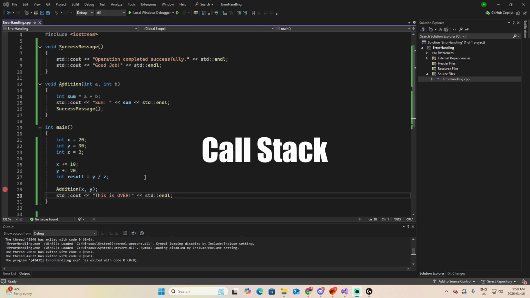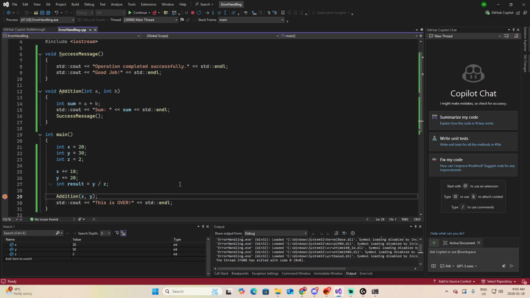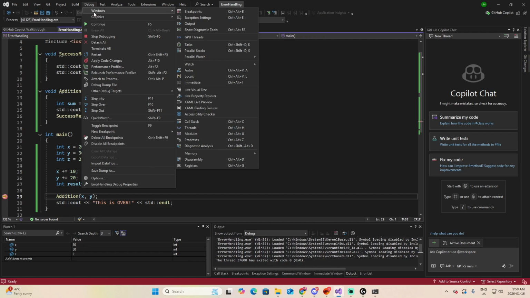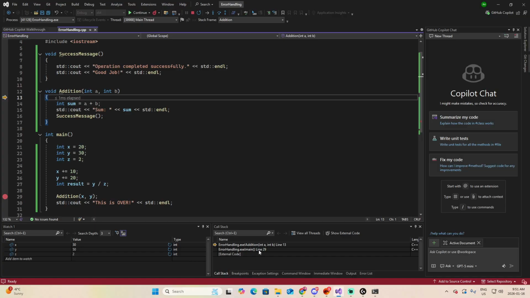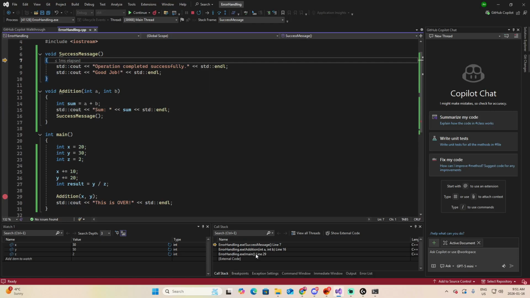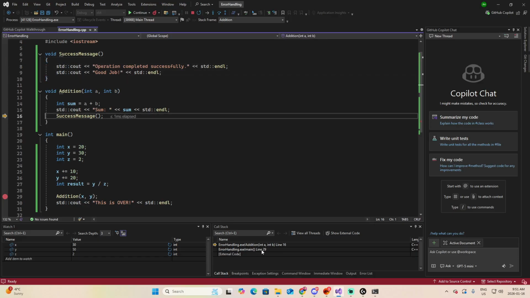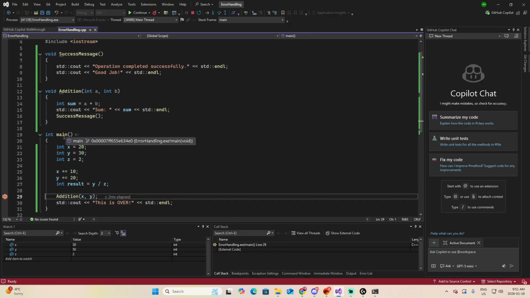Now I want to do something called the check of the call stack. If your code calls multiple functions, the call stack shows you exactly who called who. Let's go to Debug, Windows, and select Call Stack. Now let's click F11, and you can see how these calls are stacking one over the other. Look, we have main, addition, and if I continue this process and get into success message, now you have main, addition, success message, and now let's say that I continue the process. The stack starts removing the last element, and now again we're back in main.